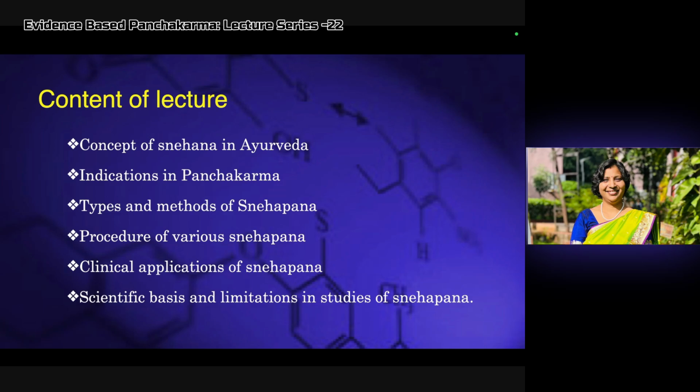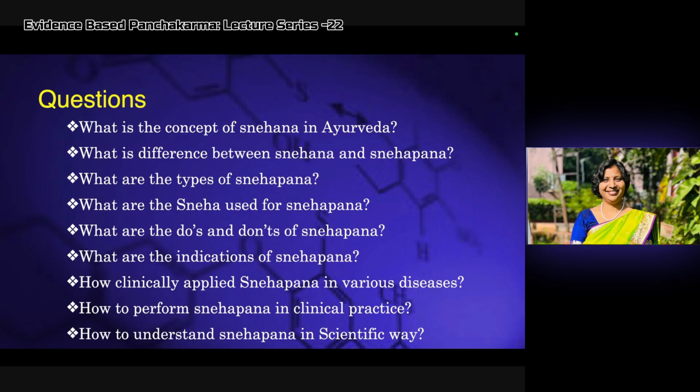Like, what are the difficulties we face in the research of Snehapana? That we'll discuss. What are the questions a student usually gets before starting Panchakarma? Like, what is Snehana? What is the difference between Snehana and Snehapana? What are the types of Snehapana? What are the Sneha we use for Snehapana?